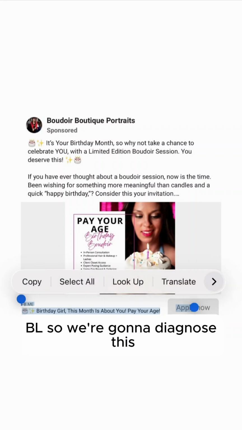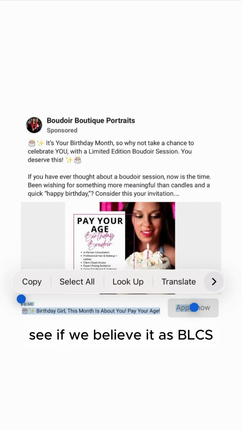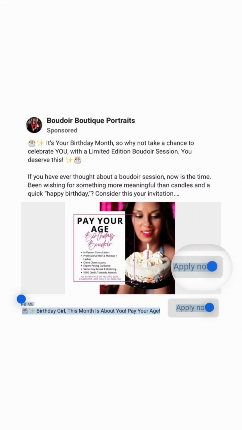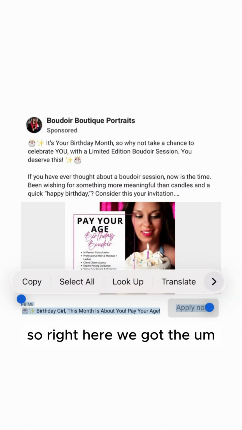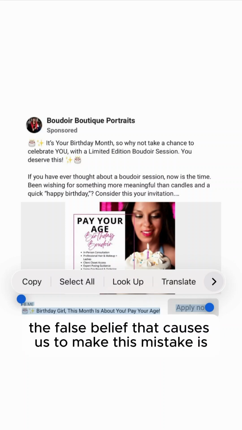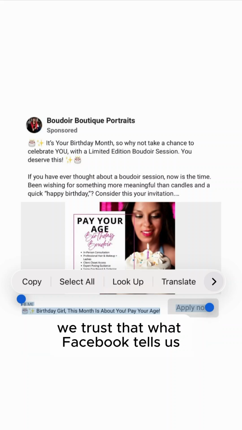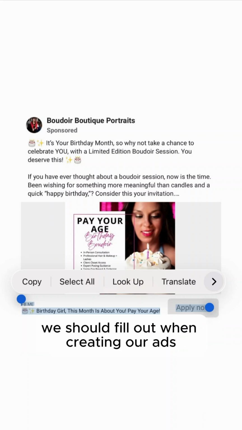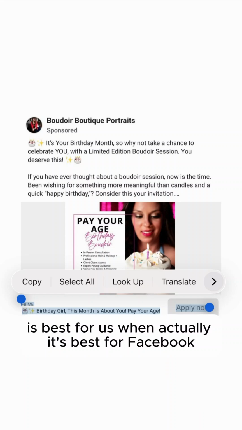So looking at this, we're going to diagnose this, see if we believe it has BLCS, aka Boudoir low click syndrome. Right here we've got the below creative cluster mistake. The false belief that caused us to make this mistake is we trust that what Facebook tells us we should fill out when creating our ads is best for us, when actually it's best for Facebook.